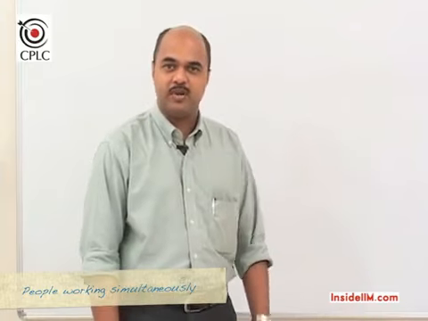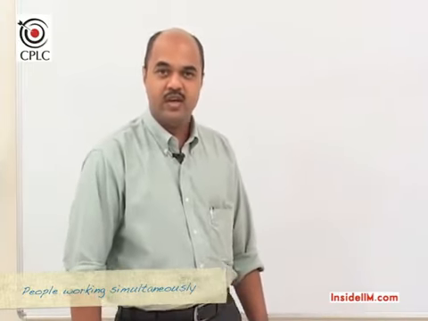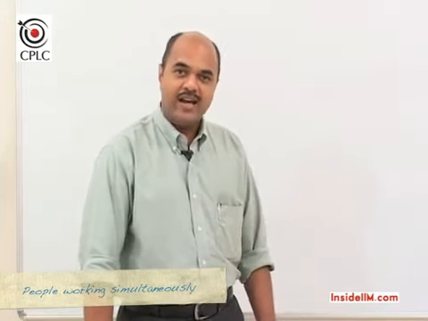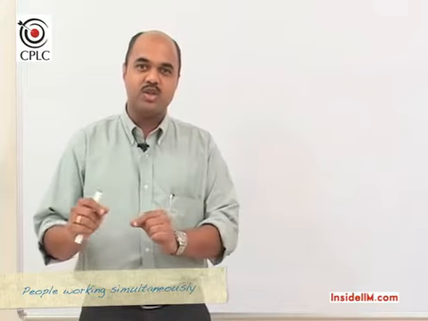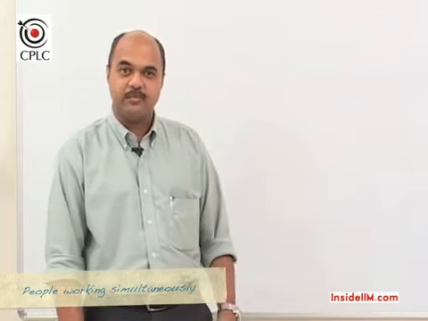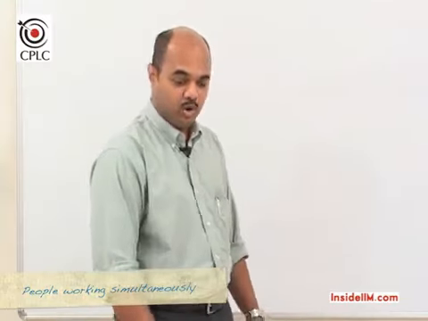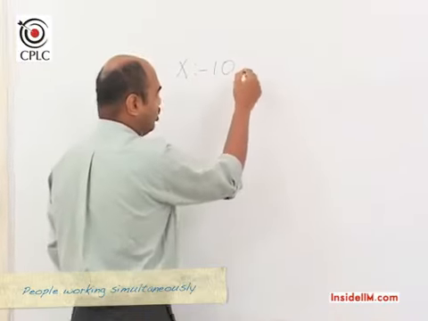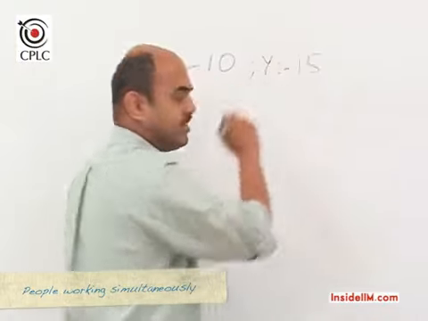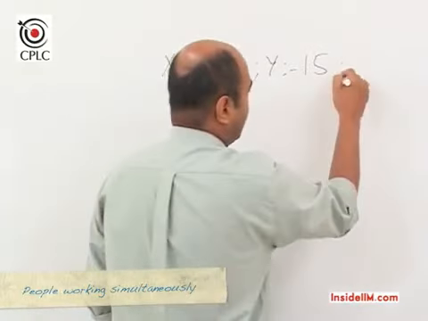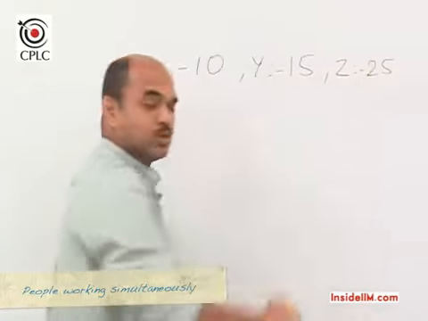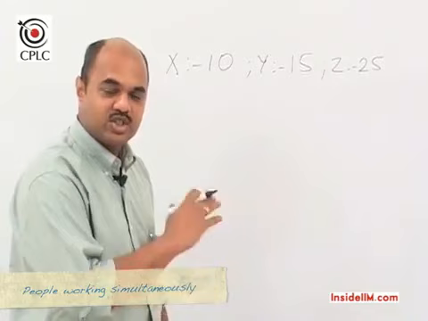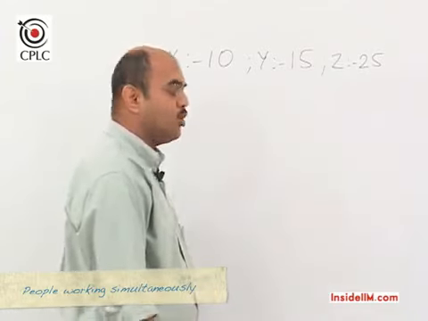Suppose we have 3 people working simultaneously on a job. You have a person X, a person Y and a person Z, and you have been told the individual times that they will take to complete the piece of work. So suppose we have been told that X takes 10 days to complete a piece of work alone, Y takes 15 days alone, and Z takes 25 days alone. Now the question is, if they work together simultaneously on this job, then in how many days will the work be completed?